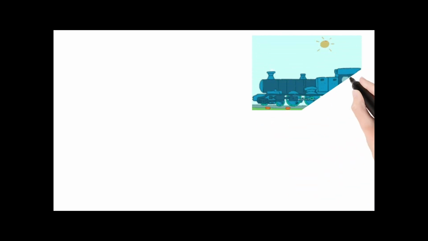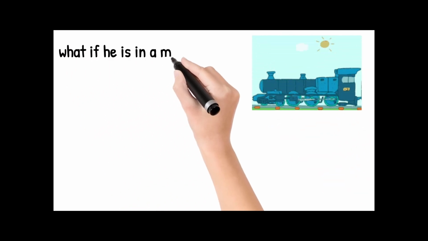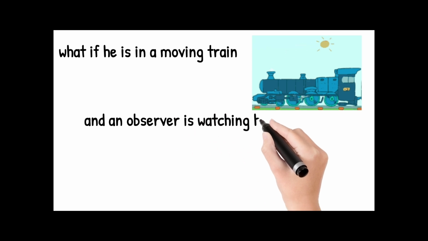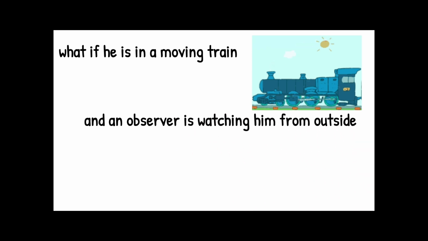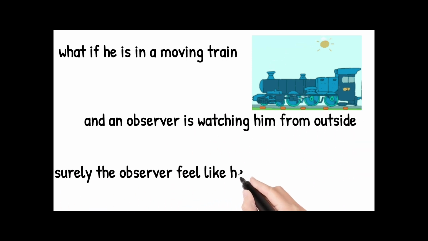But what if he is traveling in a train and an observer is watching from outside? Surely the observer thinks he is in motion. From that experiment itself, we understand that motion is relative. So here is the importance of reference frame. So we will move on to study reference frames.